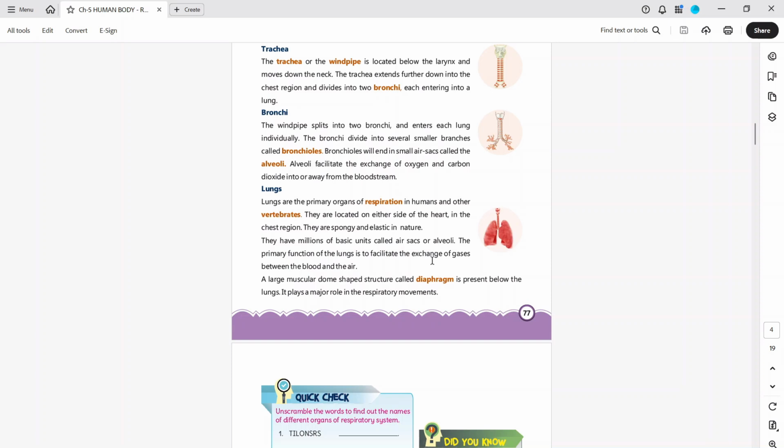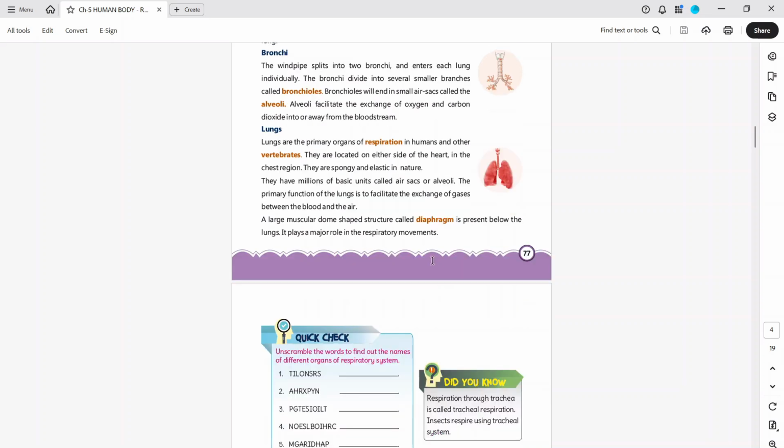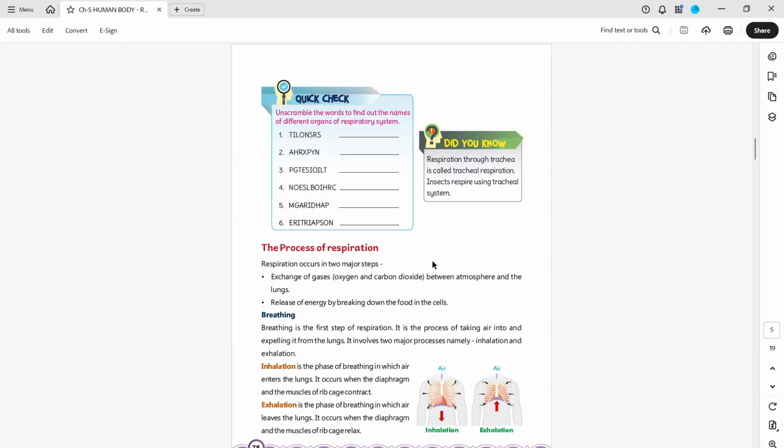So what pushes out the exhale? Exhale is done by the diaphragm, because it pushes during the exhale time. So when we breathe in, the lungs expand, but the diaphragm pushes them again at exhale time.